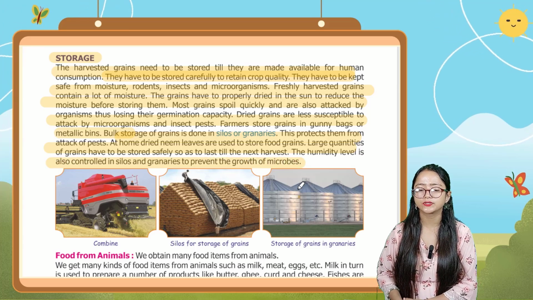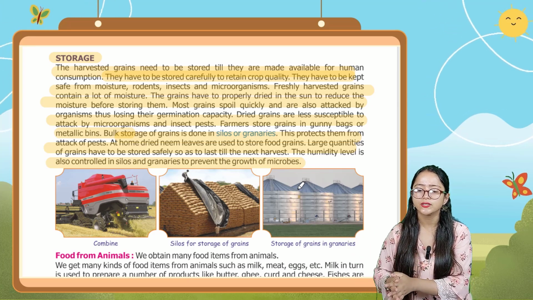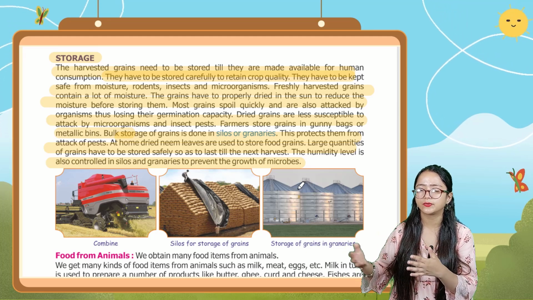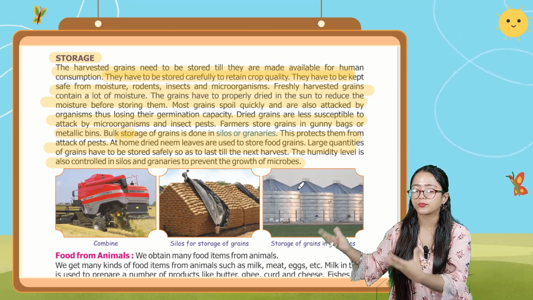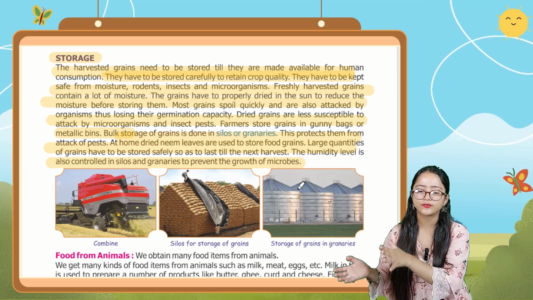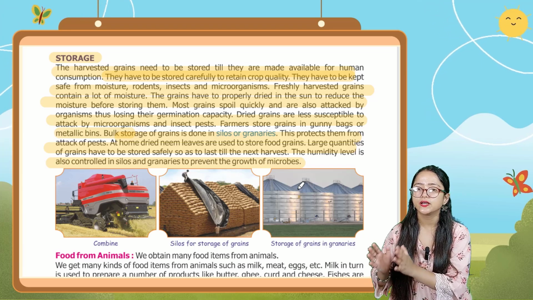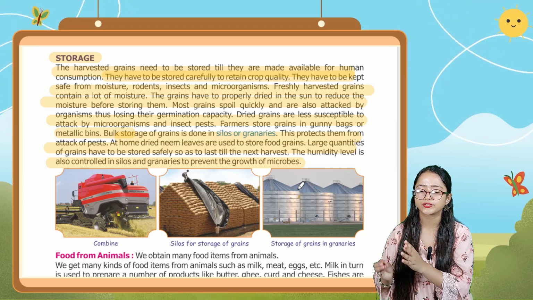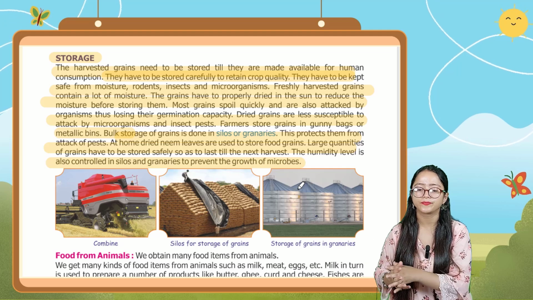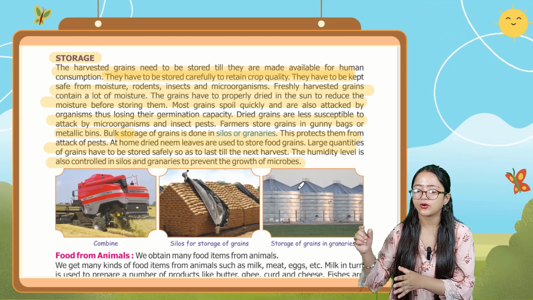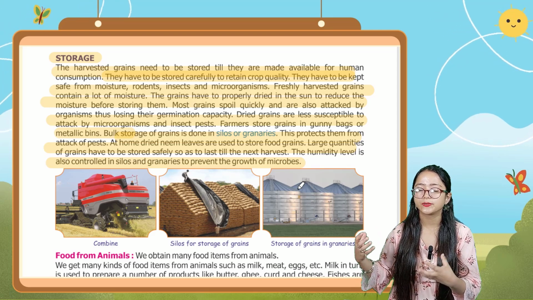So it is telling about how the storage is done. The harvested grains, the grains which are cut down, need to be stored till they are made available for human consumption, and they have to be stored carefully to retain the crop quality. They have to be kept safe from moisture, rodents, insects and microorganisms. Freshly harvested grains have a certain amount of moisture, which should be reduced by drying them in the sun before storing. Most grains spoil quickly and are also attacked by organisms, and thus they lose their germination capacity.